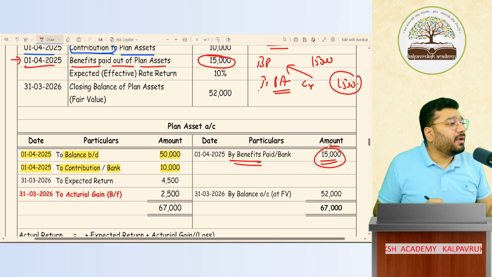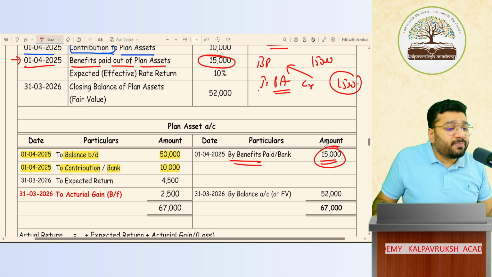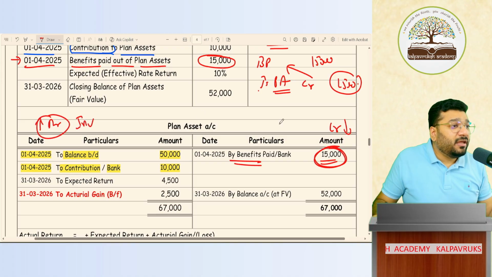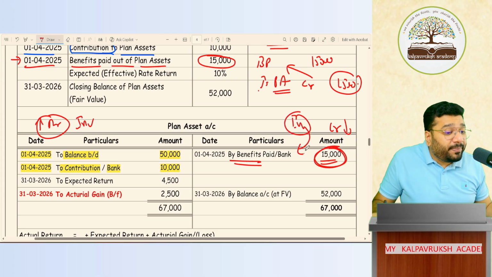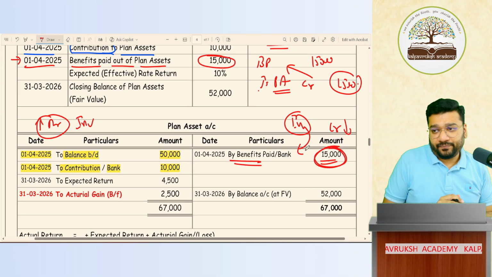So whenever by benefit paid 15,000 comes on the credit side, it is indicative that this money is withdrawn, because to increase asset, debit; to decrease asset, credit. When do we increase asset? When investment is done. When does the asset decrease? When the investment is withdrawn. For what purpose? For paying the benefit to the employee. Got it, not got it?